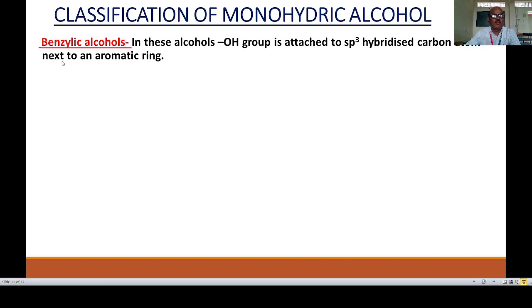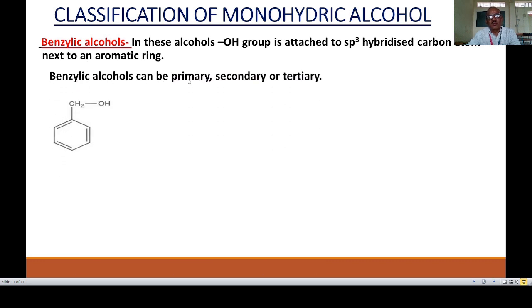Then in the classification of monohydric alcohols, there is another type, benzylic alcohols. In these alcohols, the OH group is attached to an sp3 hybridized carbon atom next to an aromatic ring. We have studied aromatic alcohols. Aromatic alcohols are nothing but benzylic alcohols. Benzylic alcohols can again be primary, secondary or tertiary alcohols. In the first example, the OH group is attached to a side chain carbon, and the hybridization of this carbon is sp3.